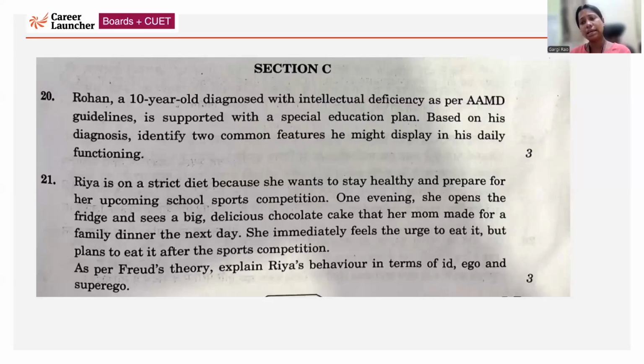Then after that, I can have the cake. Or maybe she's planning to have a little bit of cake when the dinner is actually planned, whatever the case is. But she is actually delaying her immediate gratification, which means that she is working on reality. She's understanding the current situation, and then she's delaying her immediate gratification.